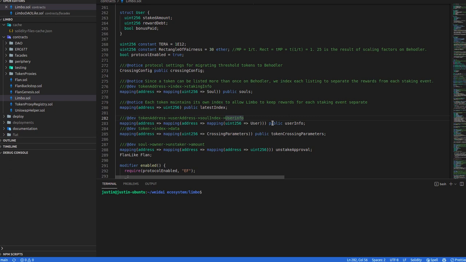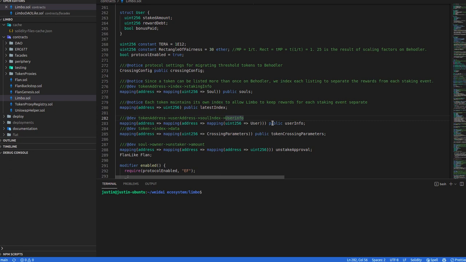So like, for instance, a perpetual token, if we decide to kick it off of Limbo, we want to give users the chance to unstake even if we're turning off Flan rewards. So we would kick the Sol into calibration state, and then users can unstake whenever they're ready. But we've got to keep track of that information perpetually, because otherwise users will lose money. Someone who's hodling in Limbo and forgets about their address.